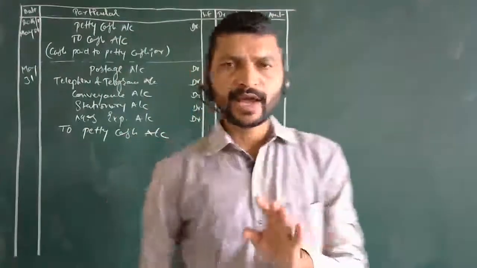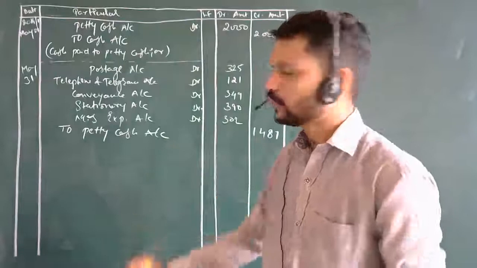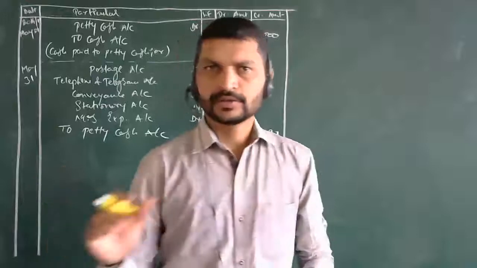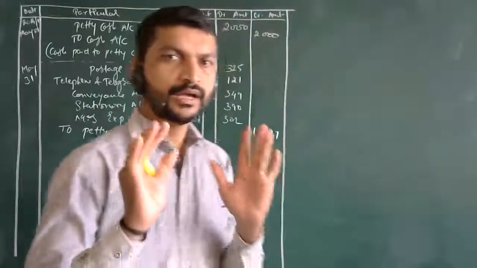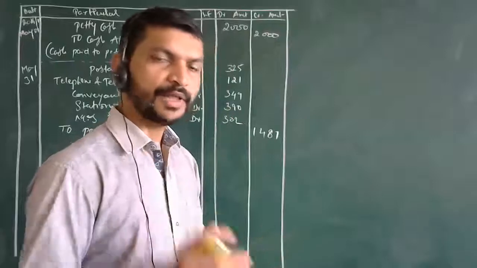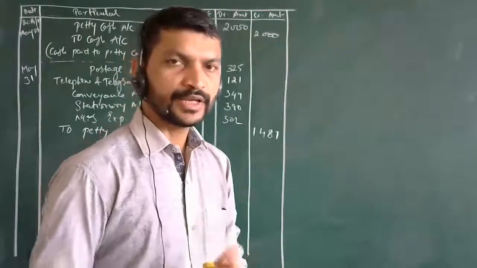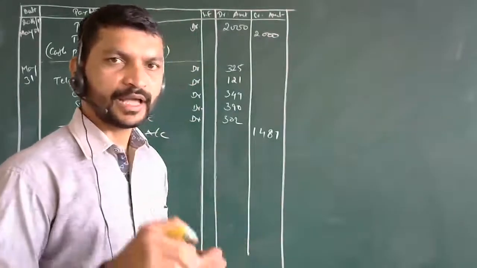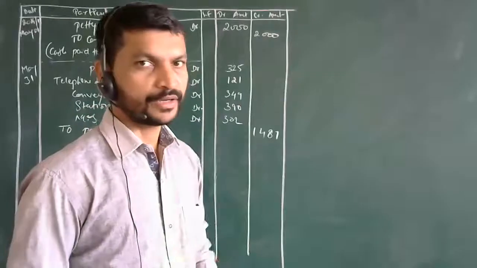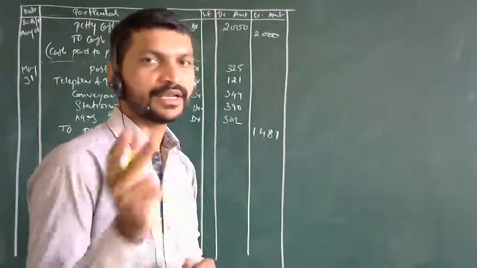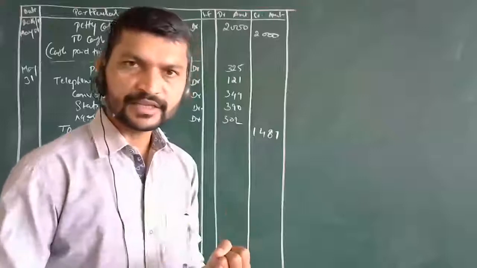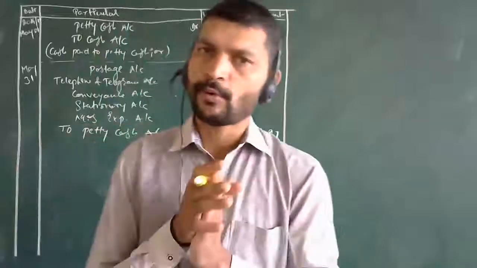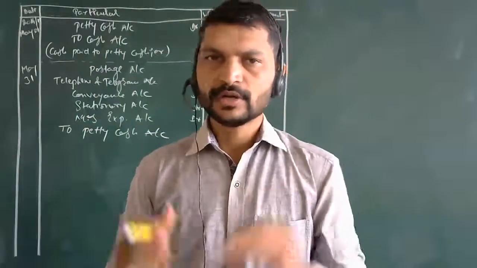Now, these two entries got over. One more small entry is there, and on that basis we will be concluding this part. These are only three journal entries. You must be remembering that when you are receiving something, any asset, here we are dealing with cash, when you are receiving the cash it will be debited, and when you are paying it, it will be credited. So you have to remember that. Again, where there is an increase in expenses, you will be debiting, and for a decrease, crediting.